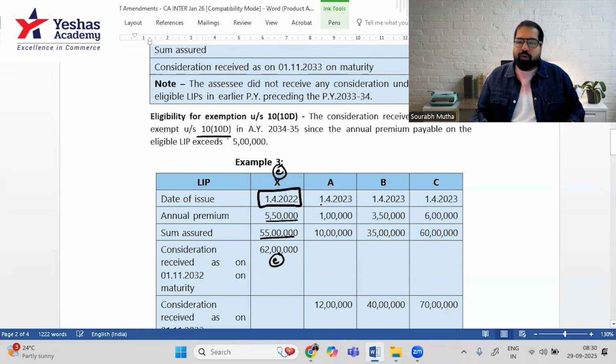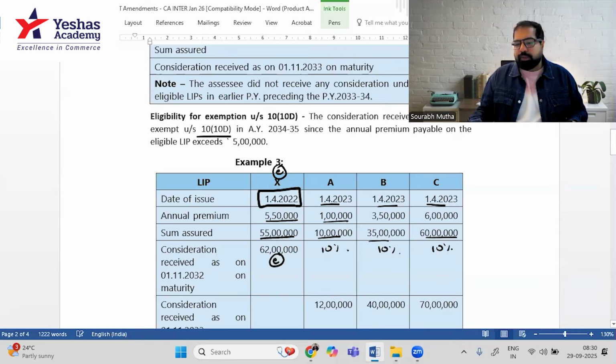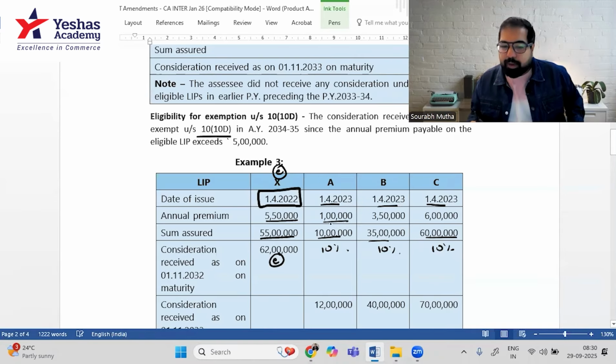A, B, and C are all on or after 2023. Now in this case, 10 lakh, is it within 10%? Yes. Is this also within 10%? Is this also within 10%? Yes. But now guys, aggregate premium is 1 lakh plus 3.5 lakh, that is 4.5 lakh, and 6 lakh, that is 10 lakh 50,000. The government says, sorry, the aggregate premium should be only up to 5 lakh. But at least I can take one policy.